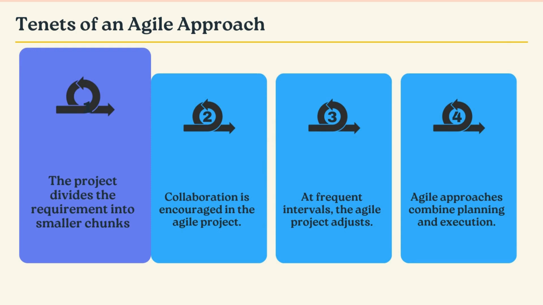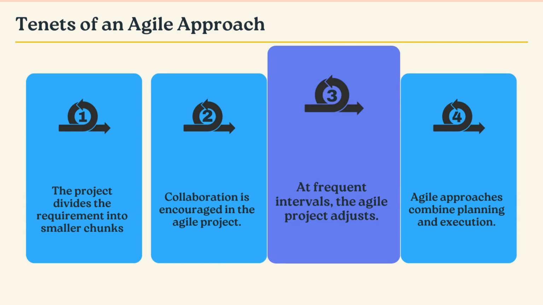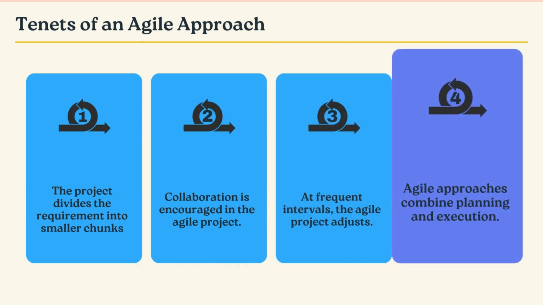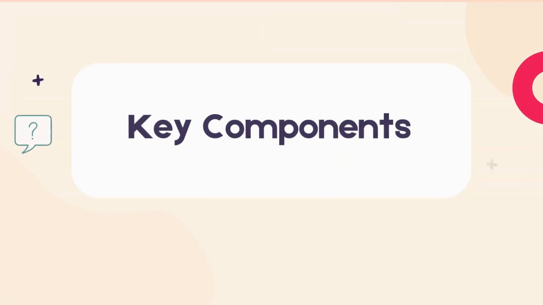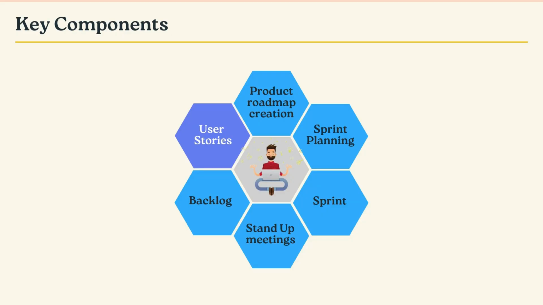The project divides requirements into smaller, high-priority chunks. Continuous collaboration with customers at frequent intervals. Agile projects adapt and improve to ensure customer satisfaction. Blending planning and execution, allowing teams to adjust quickly. Now, let's look at the key components of Agile project management.